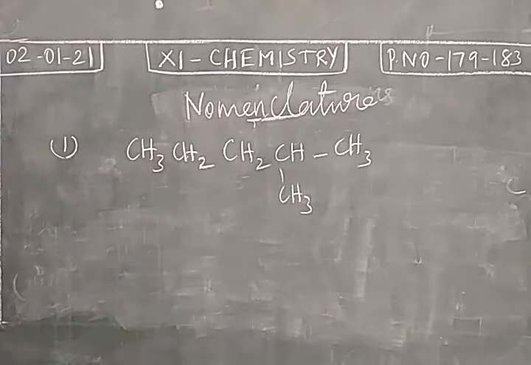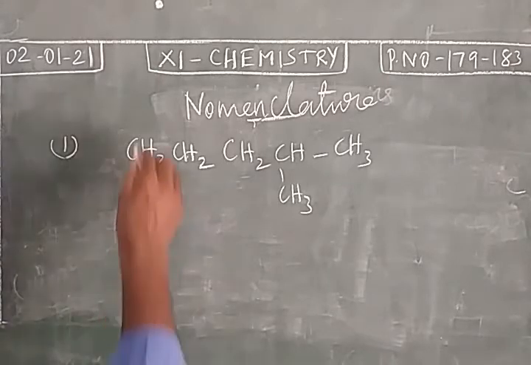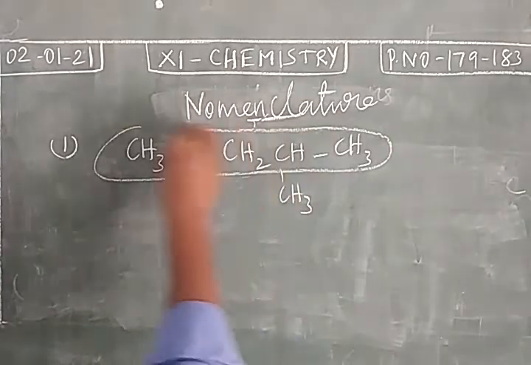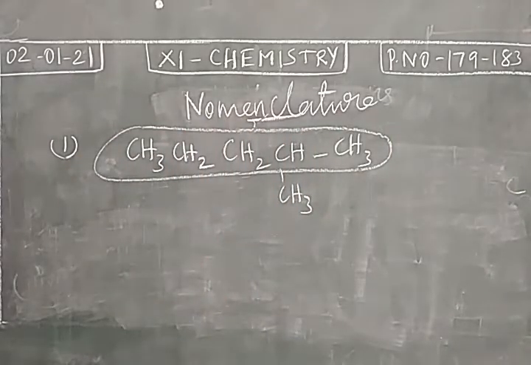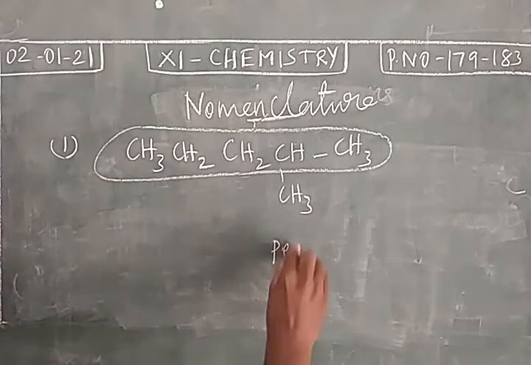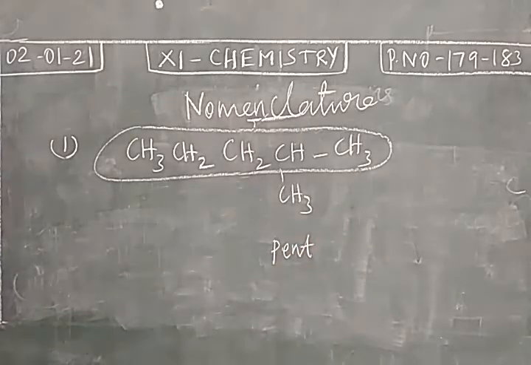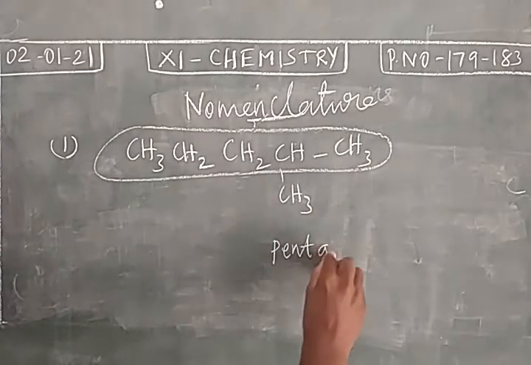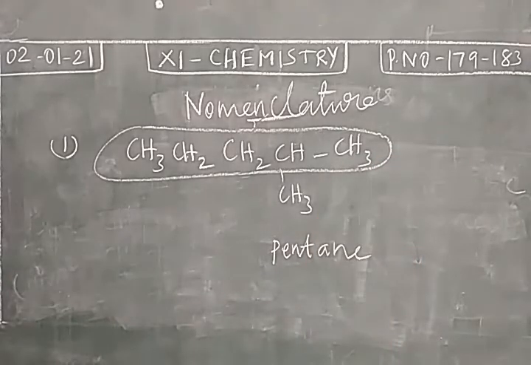According to the rules of IUPAC, first we have to select the longest chain. For writing an IUPAC name for an organic compound, the first thing is selection of the longest chain. This is the longest chain. So what is the root word? 5 carbon atoms present. So the root word is pent. And we don't have any other functional group, so we write it as pentane.